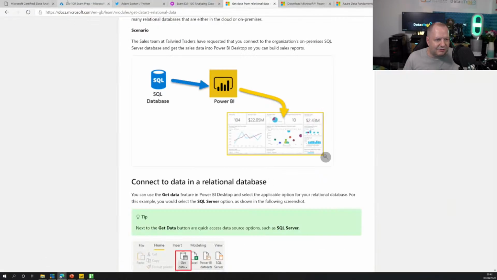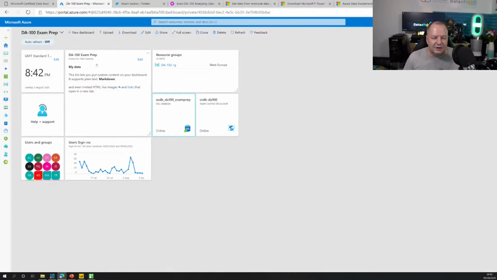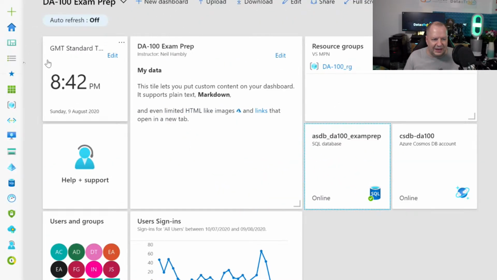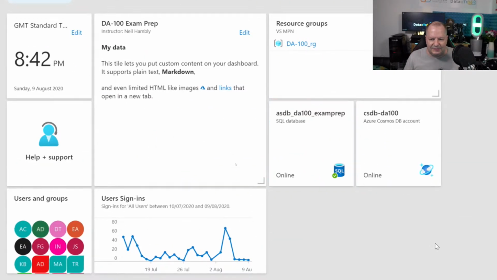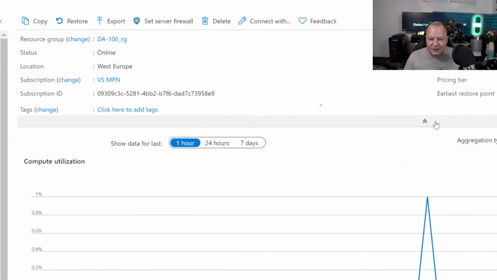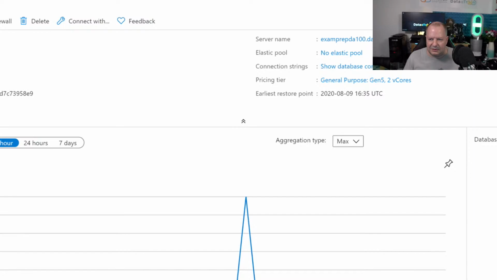So I'm going to go into my Azure, and you can see here that I've got a little dashboard there with some exam DA-100 stuff, and I've got my SQL database here. So I'm going to click on there, and what I need to do is go and get this server name. Grab that.